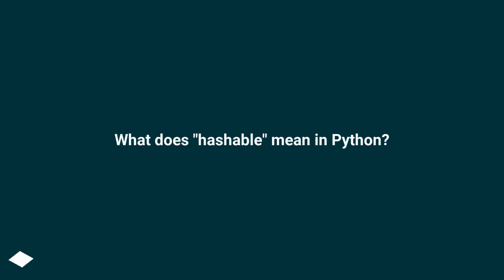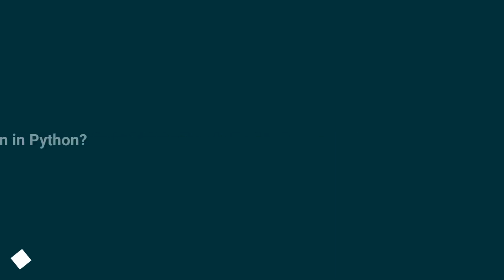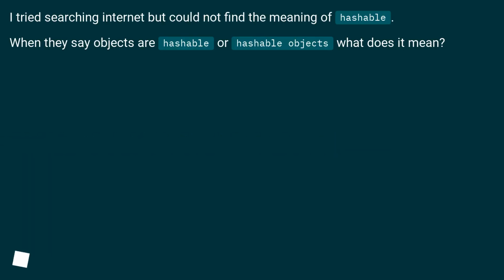What does hashable mean in Python? I tried searching the internet but could not find the meaning of hashable. When they say objects are hashable, or hashable objects, what does it mean?